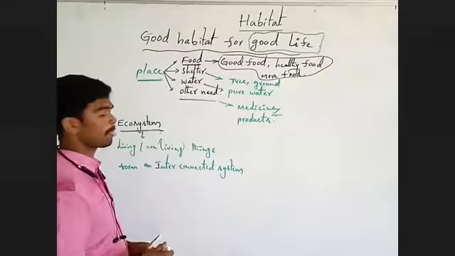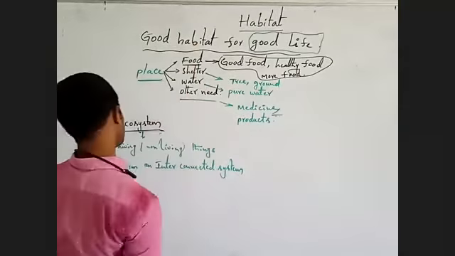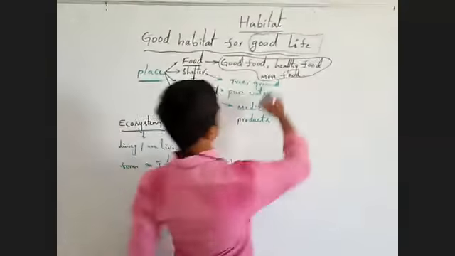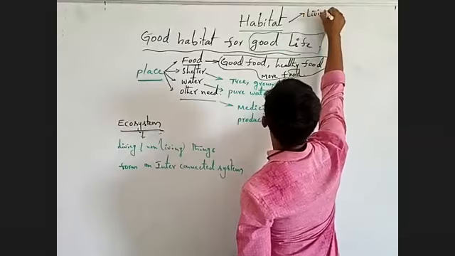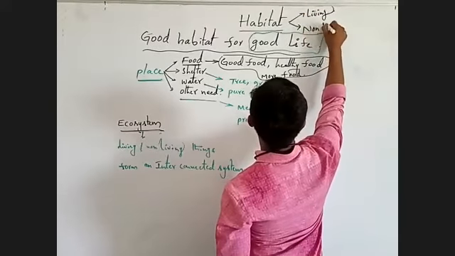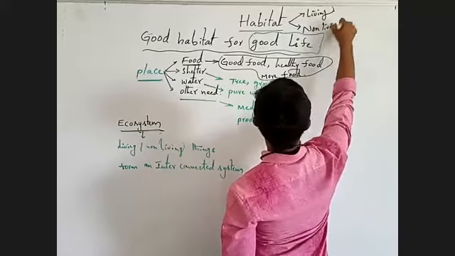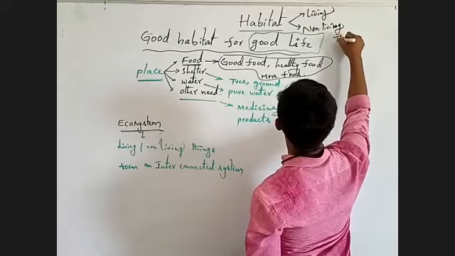Listen carefully. Habitat also has living things and non-living things.